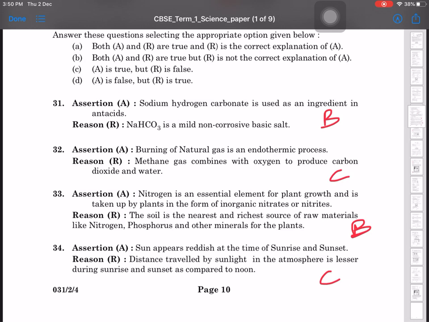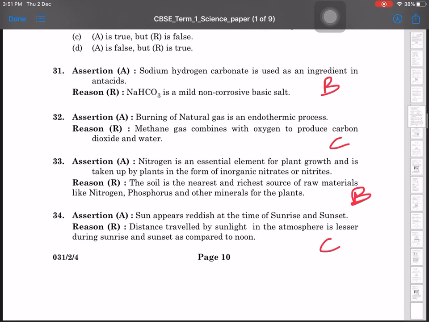Methane gas combines with oxygen to produce carbon dioxide and water. C option: A is correct, B is wrong, R is wrong. Nitrogen is an essential element for plant growth and it is taken up by plants in the form of inorganic nitrate or nitrite. Correct. The soil is the nearest and richest source of raw materials like nitrogen, phosphorus. Correct, but the explanation is not.